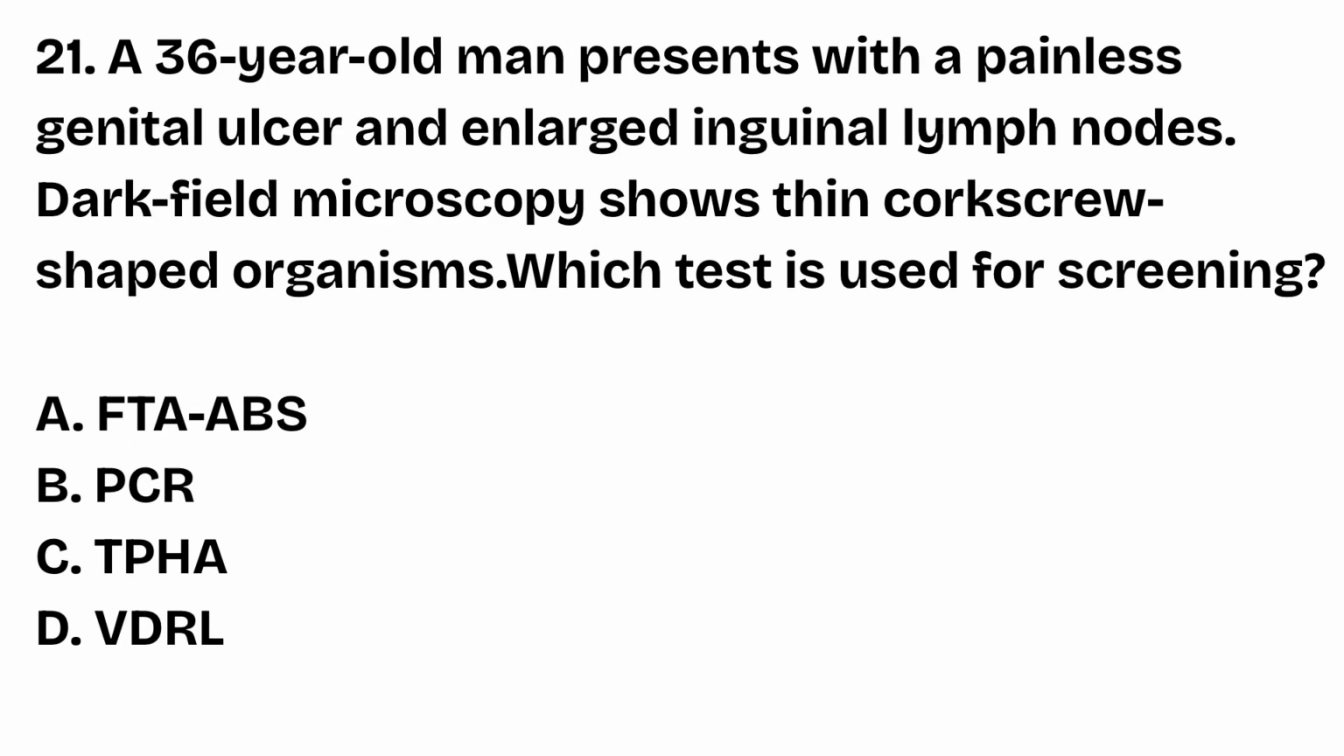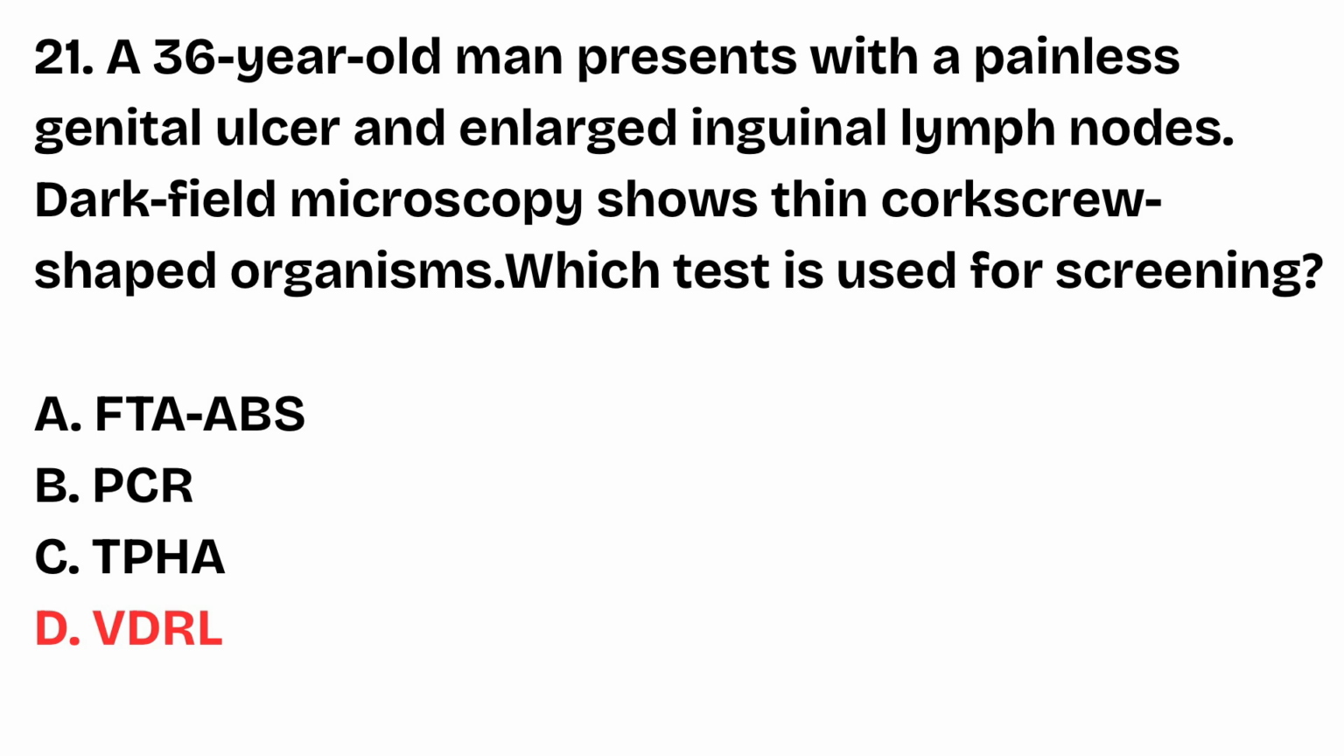Question number 21. A 36-year-old man presents with a painless genital ulcer and enlarged inguinal lymph nodes. Dark field microscopy shows thin corkscrew-shaped organisms. Which test is used for screening? FTA-ABS, PCR, TPHA, VDRL. The right answer is option D, VDRL. A painless chancre and corkscrew-shaped spirochetes indicates Treponema pallidum. VDRL is the screening test for detecting reagin antibodies.